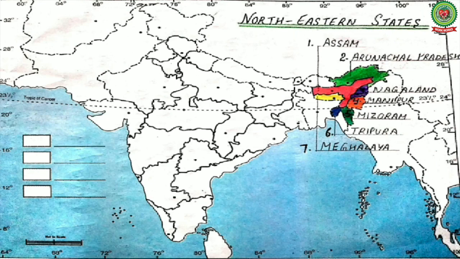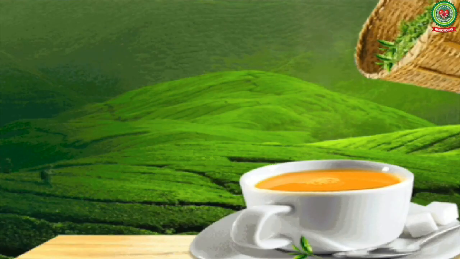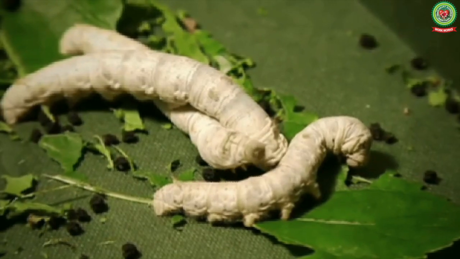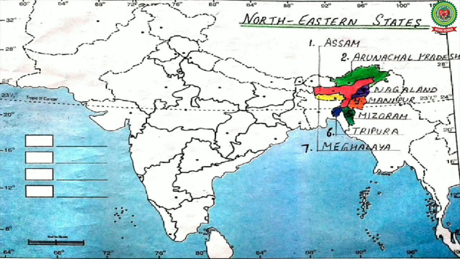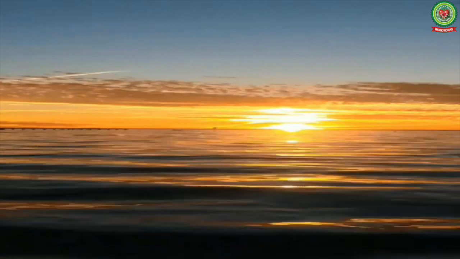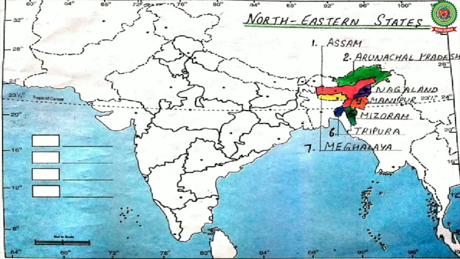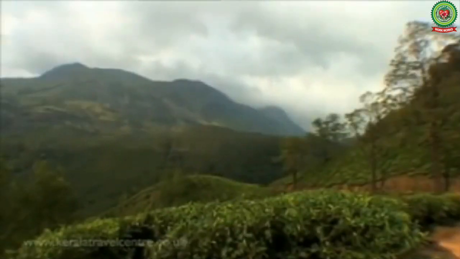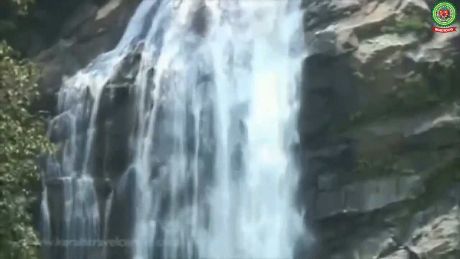At number 1 is Assam and its capital is Dispur. Assam is famous for Assam tea and Assam silk. At second number is Arunachal Pradesh and its capital is Itanagar. This state is known as the Land of the Rising Sun. At third number is Nagaland and its capital is Kohima. Nagaland is famous for its scenic beauty.